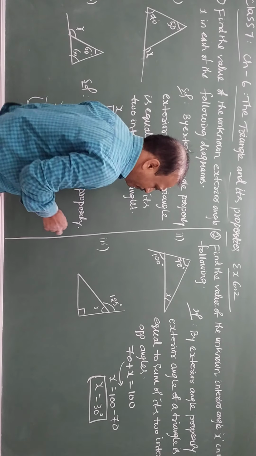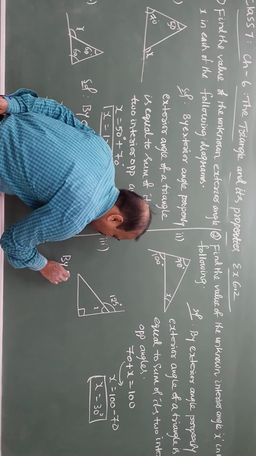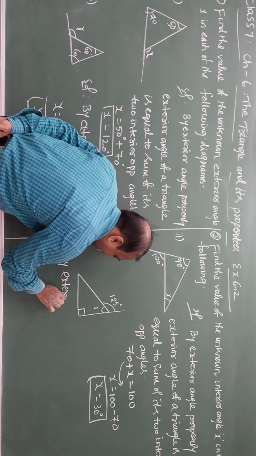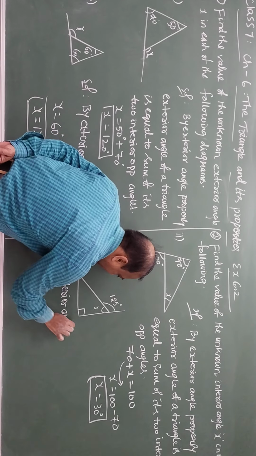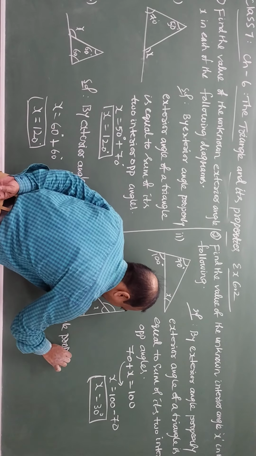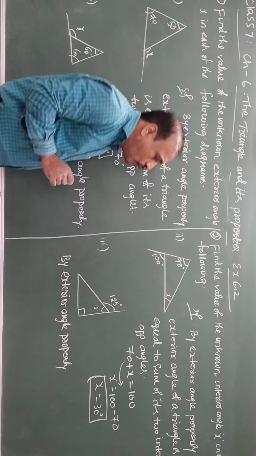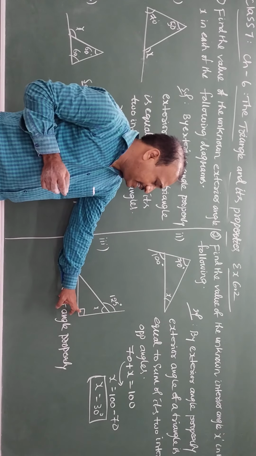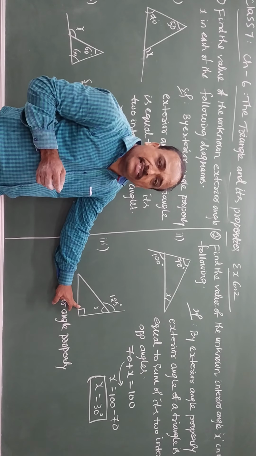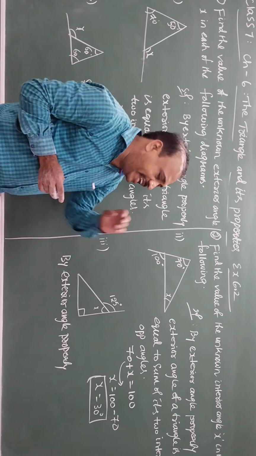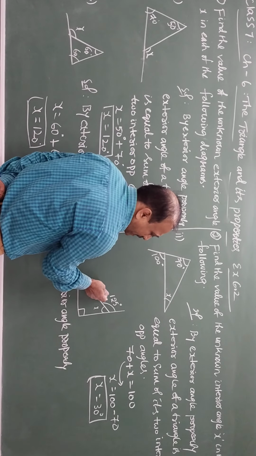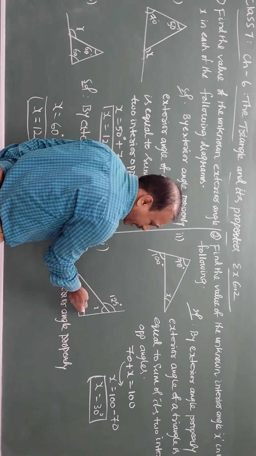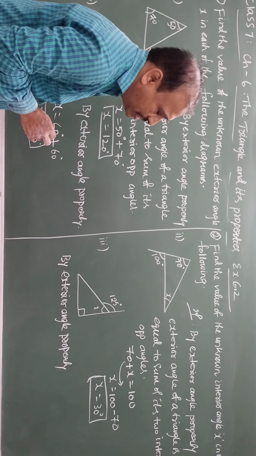Here also, in the same way, we write by the exterior angle property. You see here one angle is marked as x and there is no measure. What does it represent? Yes, you are right, it is 90 degrees. So by the exterior angle property, the exterior angle is equal to the sum of two interior opposite angles.